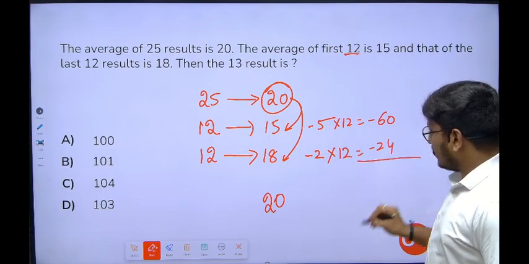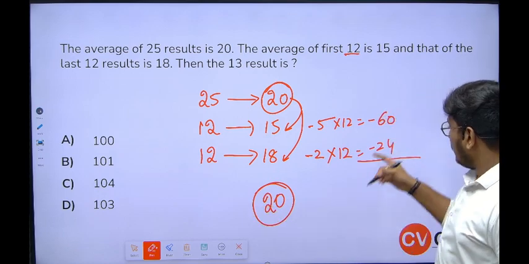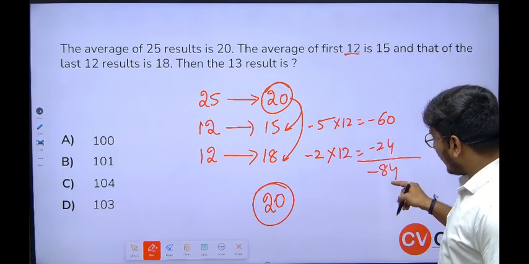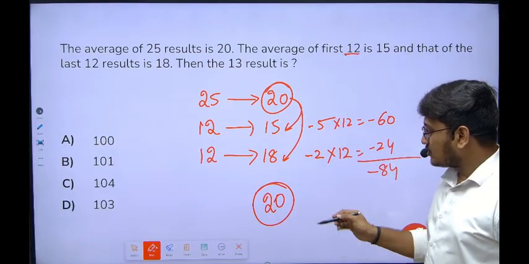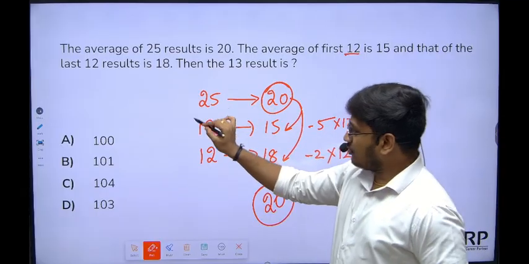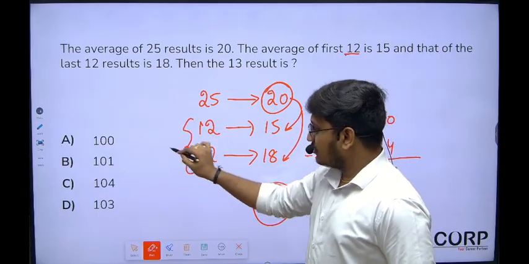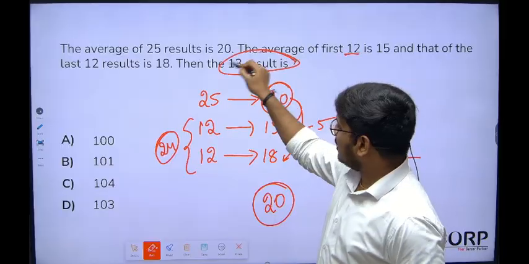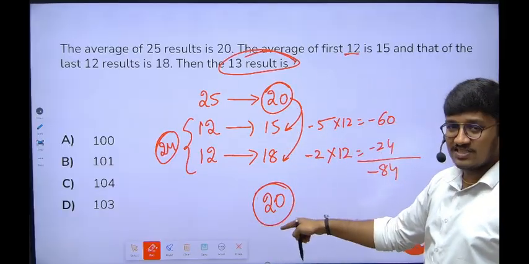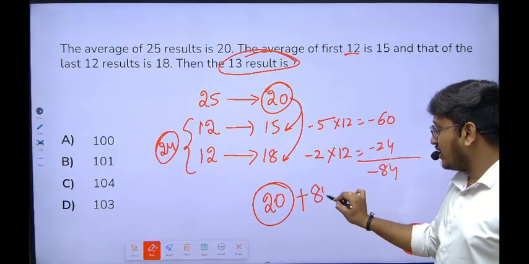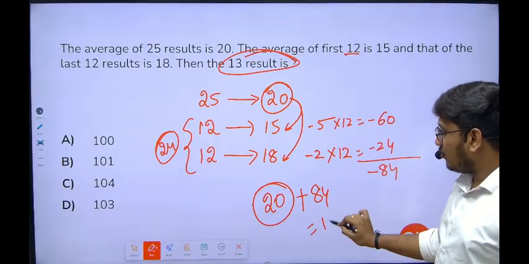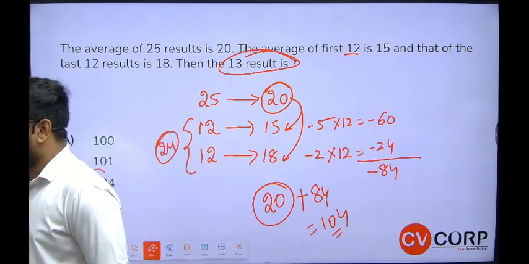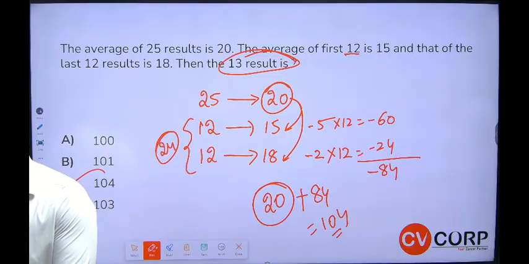Now everybody in the class we should assume as 20, but to balance it, -60 -24 is -84. There are 25 in total, and 12 and 12 make 24 students done, so one person remains, the 13th person. That 13th person should come with 20 chocolates and additionally bring 84 chocolates to make it balance. So it will be 104. The answer is that the 13th number will be 104. Even if you apply the formula, you will get the same answer. Yes, I got one answer in the chat box.